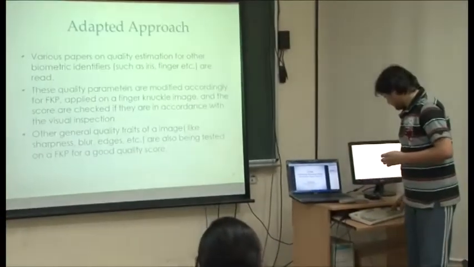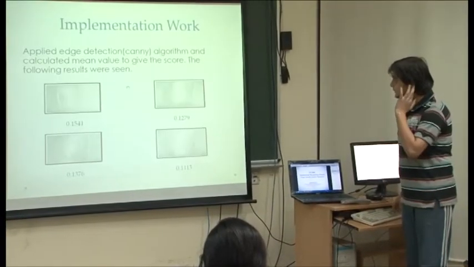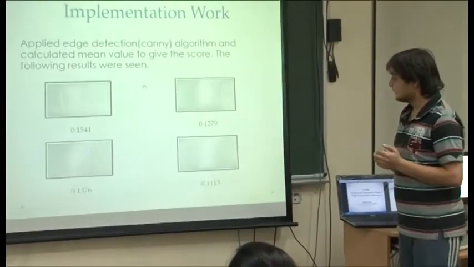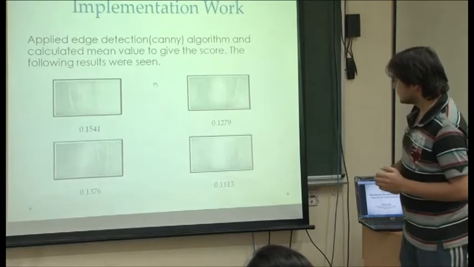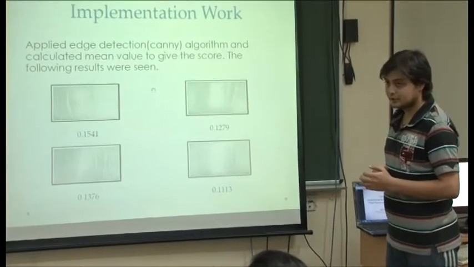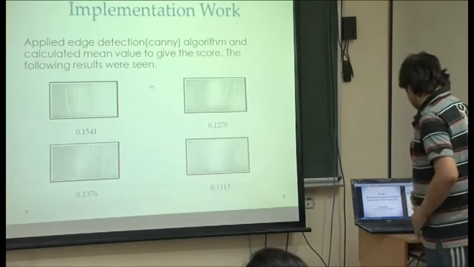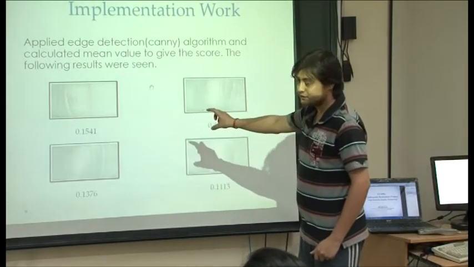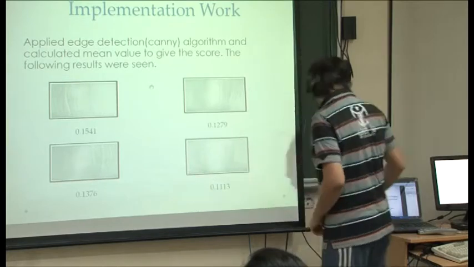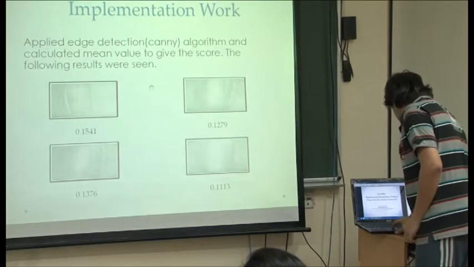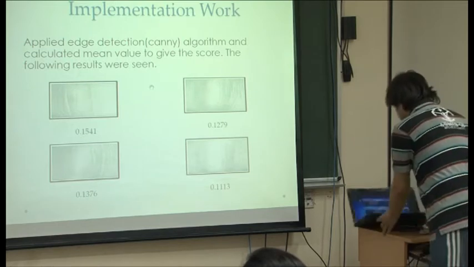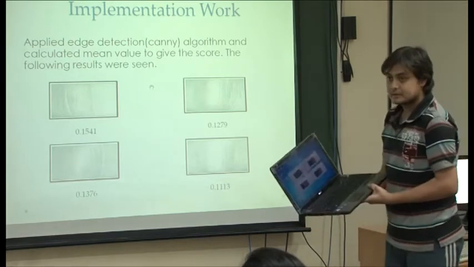Till now I have implemented edge detection using the Canny algorithm, and for these images in MATLAB, these mean values I got. These are different ROI sections of the images. The mean value of the pixels over the whole image is 0.151.